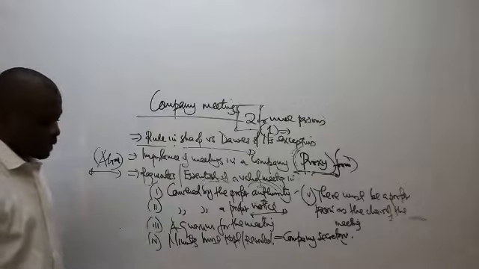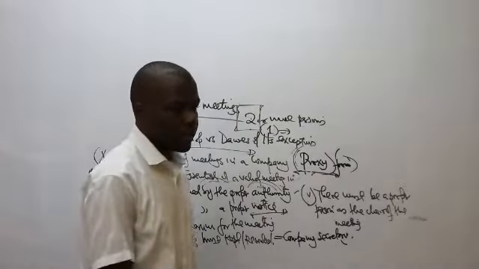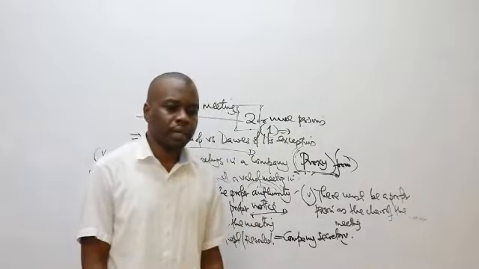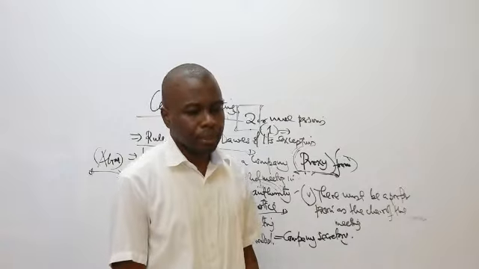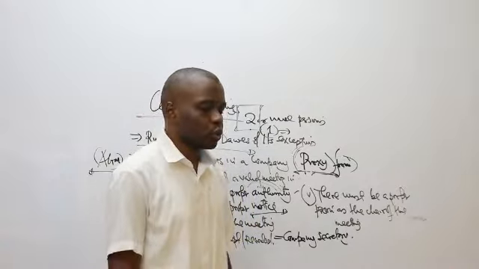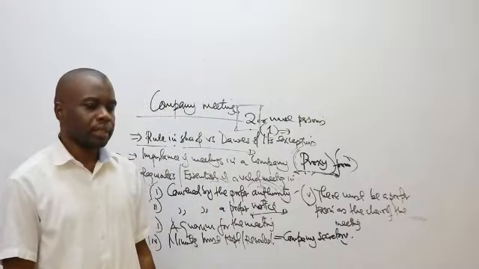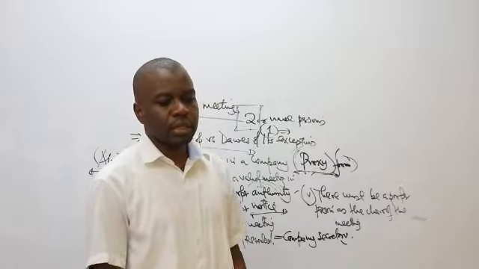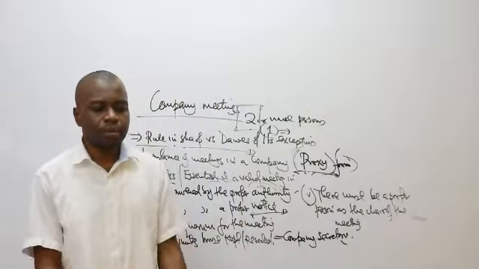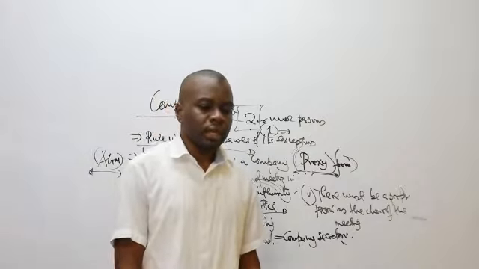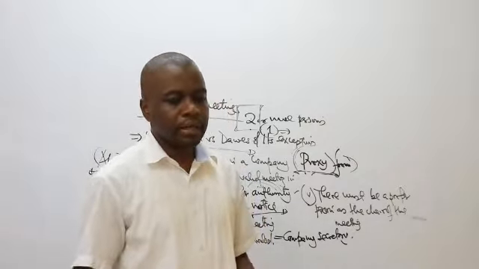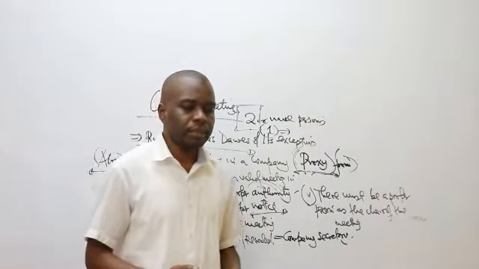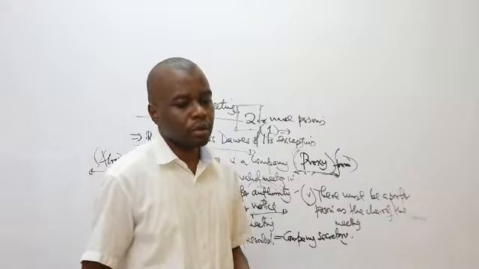So the contents of these particular minutes are just the normal contents, like for any other minutes. It will indicate the date and time and the place where the meeting was held. The minutes will indicate the persons who are present at the meeting. It will indicate those who are absent, maybe with apologies. It will indicate those who are deliberately absent without any apologies. It will indicate the agendas that have been discussed at the meeting. It will be signed by the secretary of the meeting and the chairman of the meeting.